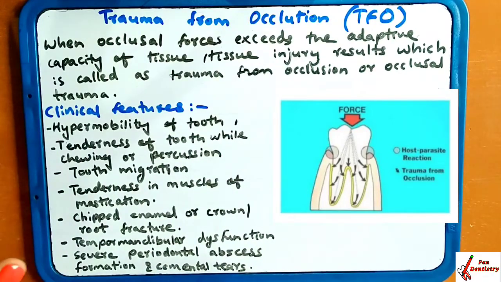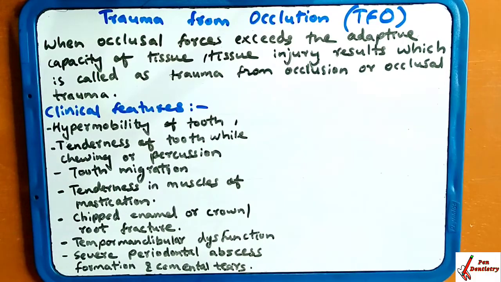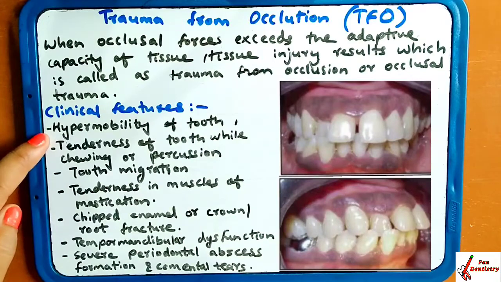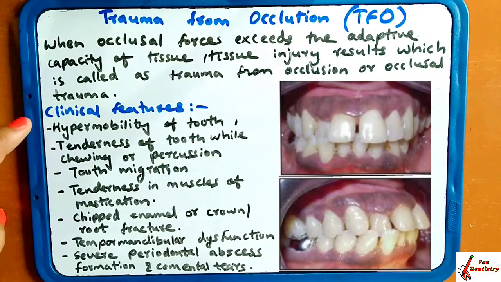What are the clinical features of TFO? The clinical features are: the presence of hypermobility of the tooth. This is the most common sign of trauma.